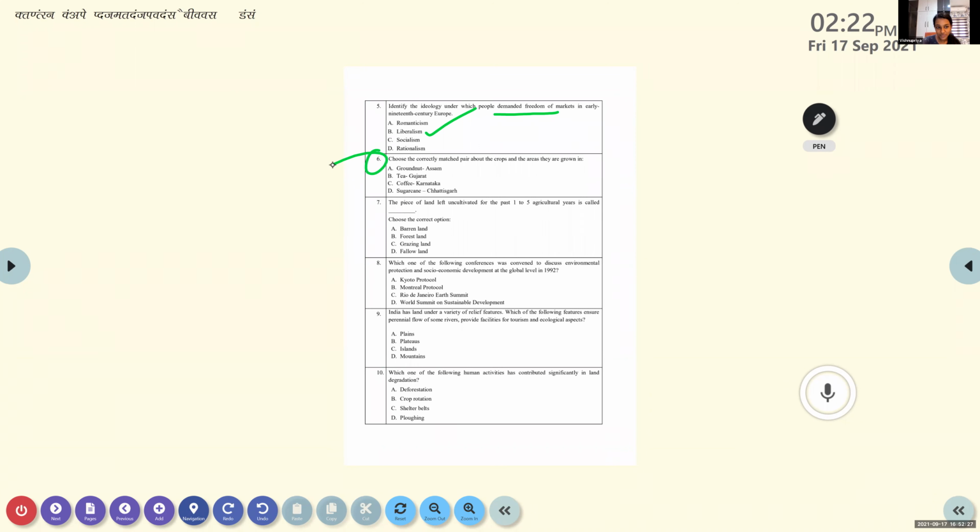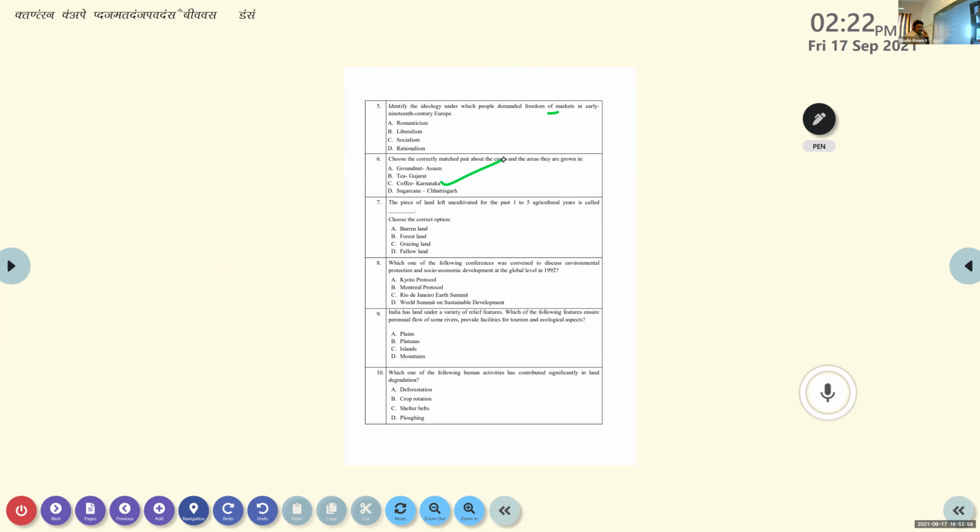Tea, Gujarat. Ah, fantastic. Very good. Sugarcane, Chhattisgarh. Another one. Or groundnut, Assam. Except the correct coffee, all other options are. Karnataka. Okay, fine. So the answer is coffee, Karnataka.